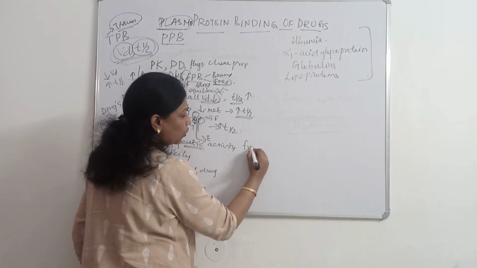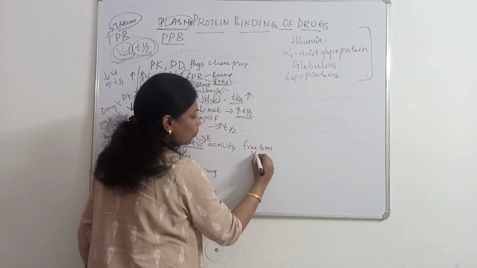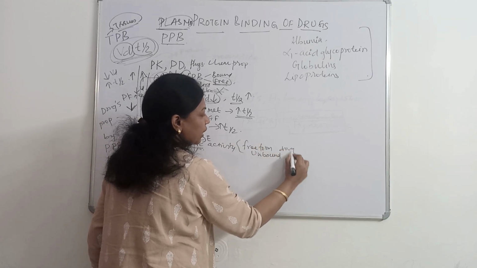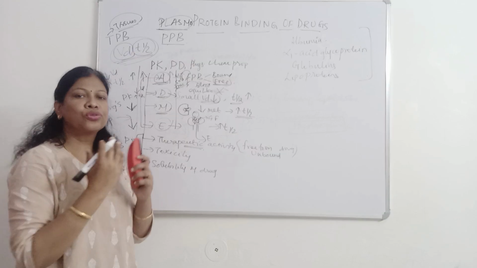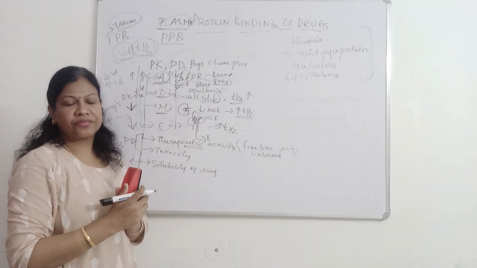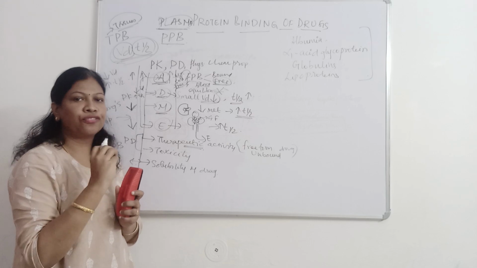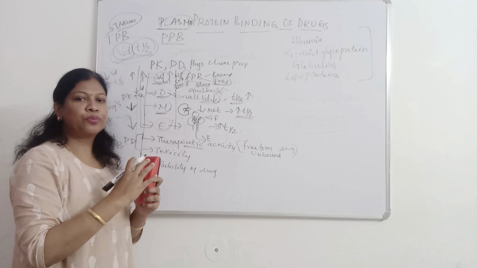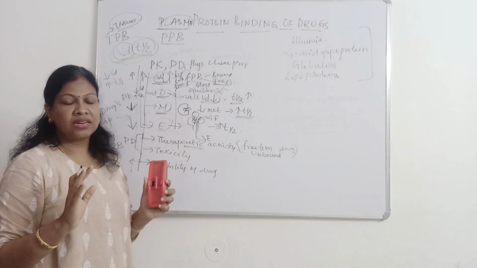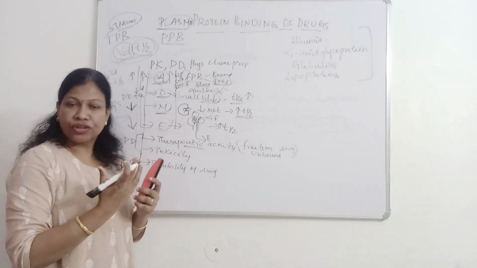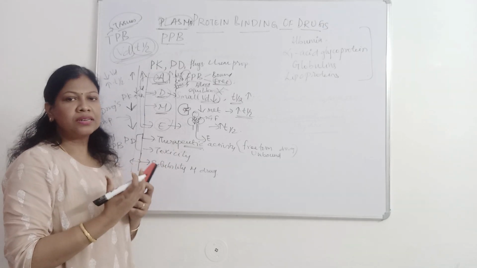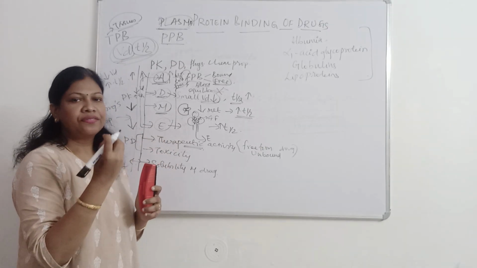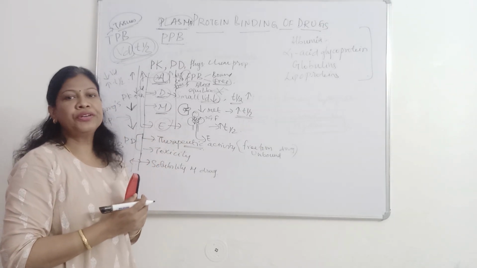Only the free form of the drug, which is the unbound drug rather than the bound form, will be therapeutically active. That is, to show its therapeutic activity, the drug must be in its free or unbound form. It should not be in the bound form. If it is bound with protein, it cannot show its action or be used for treatment. So the drug must be in its free form. But when there is protein binding, very little free drug will be available for therapeutic activity.